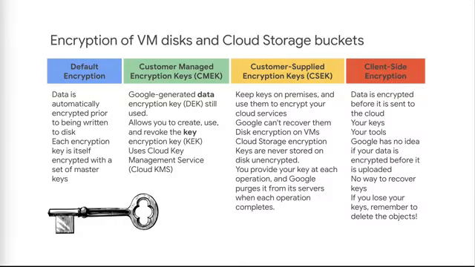GCP provides several encryption options. Customer-managed encryption keys, CMEK, using Cloud KMS. When you use Cloud Dataproc, cluster and job data is stored on persistent disks associated with the Compute Engine VMs in your cluster and in a Cloud Storage bucket. The persistent disk and bucket data is encrypted using a Google-generated data encryption key called a DEK and a key encryption key called a KEK. The CMEK feature allows you to create, use, and revoke the key encryption key, the KEK. Google still controls the data encryption key, or the DEK.